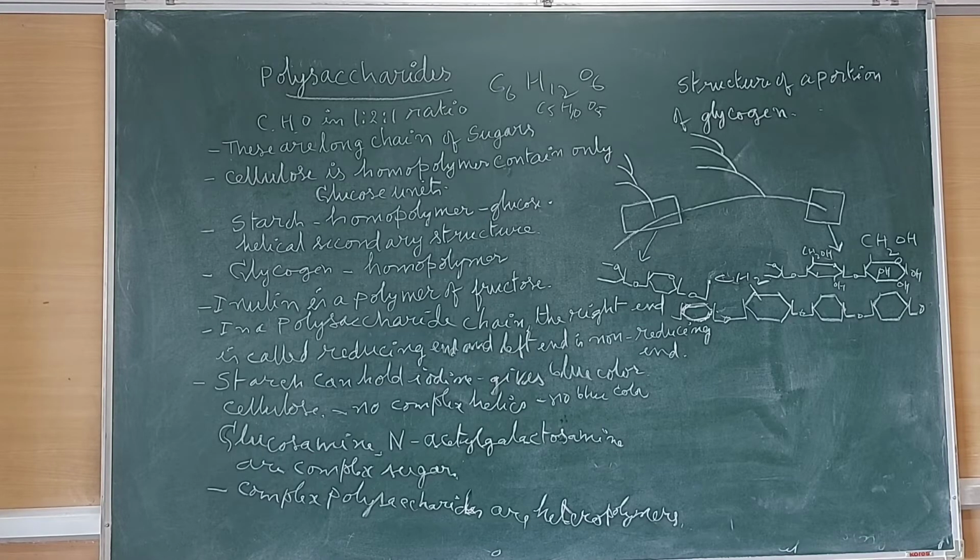Chitin is a complex carbohydrate, a heteropolymer, and in chitin the basic unit is not glucose but a nitrogen-containing glucose derivative known as N-acetyl glucosamine.